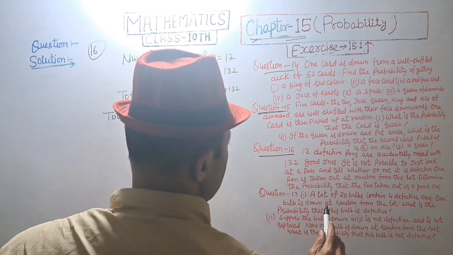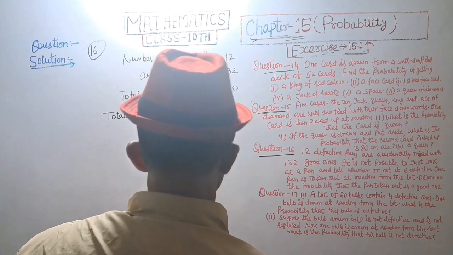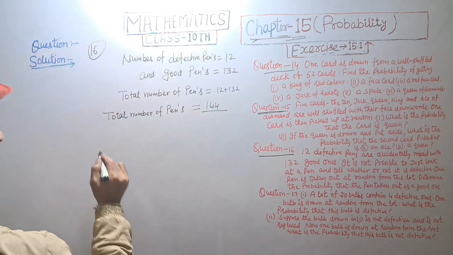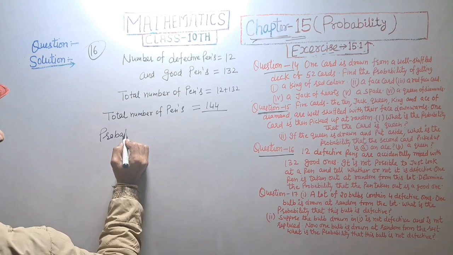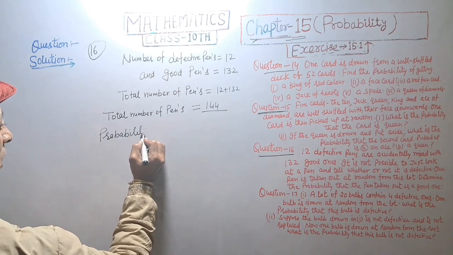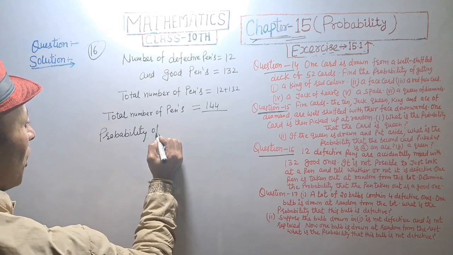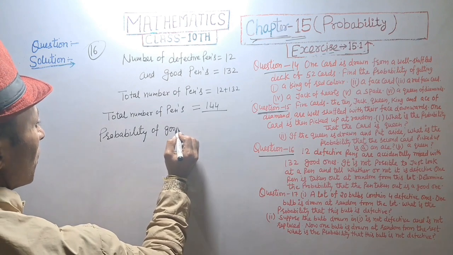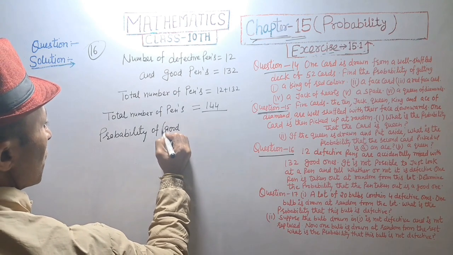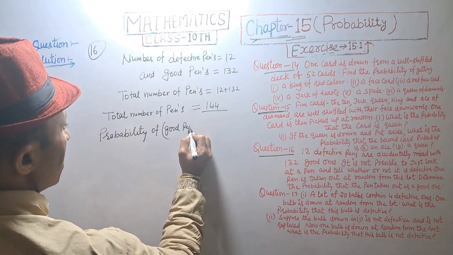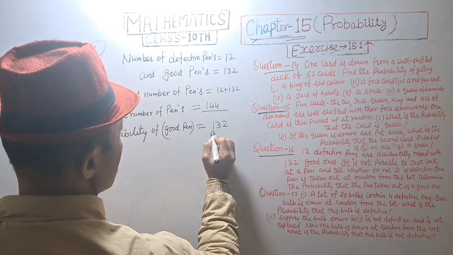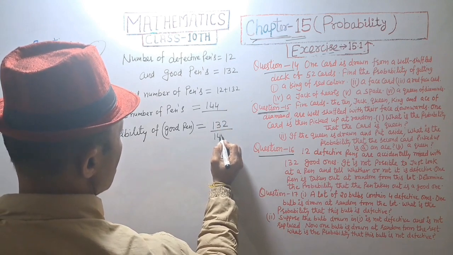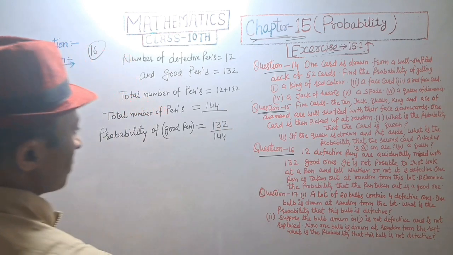Determine the probability that the pen taken out is a good one. Probability of good pen, that is equal to 132 upon total 144.